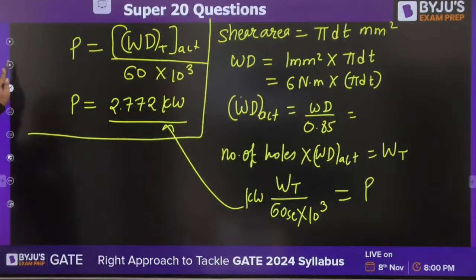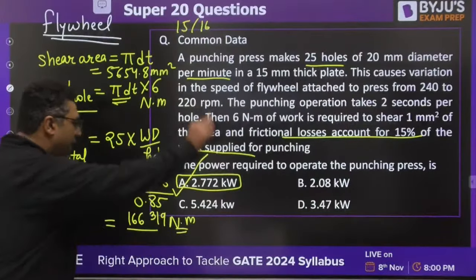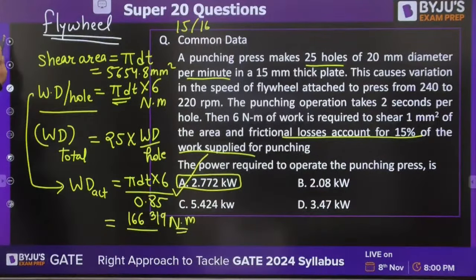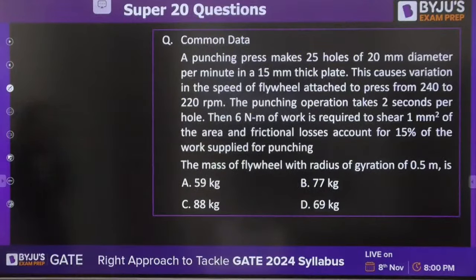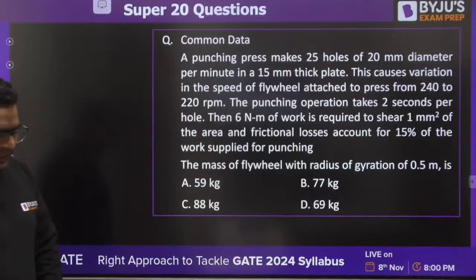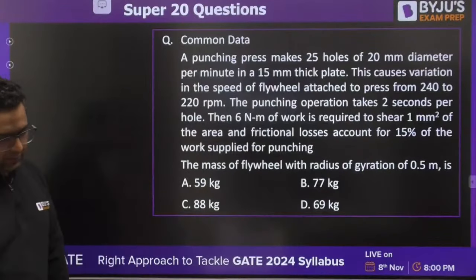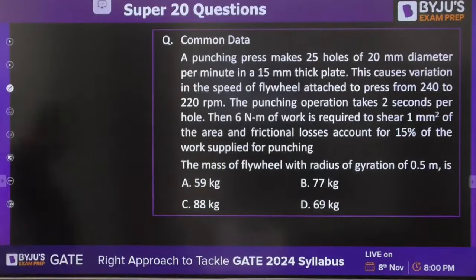बहुत बढ़िया. So finally everybody got A as the answer. Moving further, guys. The second part of this is the mass of flywheel with radius of gyration to be 0.5 meter. I feel you all know the formula for this. Just try to solve it.